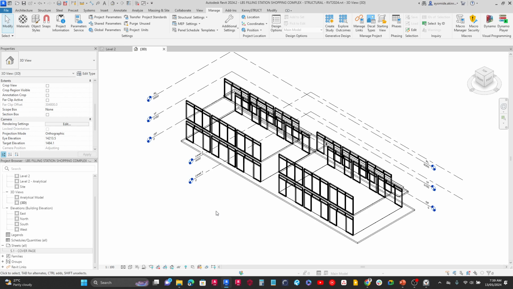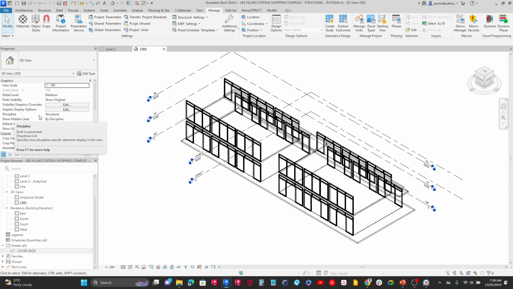Now, if for instance I wanted to see all of those other elements such as the walls and the doors, all of those features, all I need to do is come over here to the properties box of the 3D view, and then scroll to where we have this under graphics. We see here right now it's been set to the structural discipline. Now the structural discipline is only going to show a majority of structural elements.